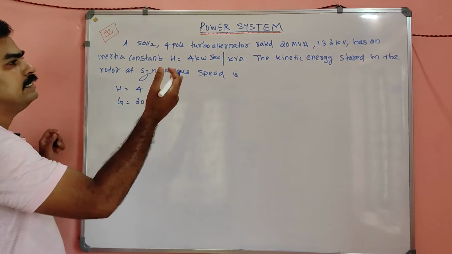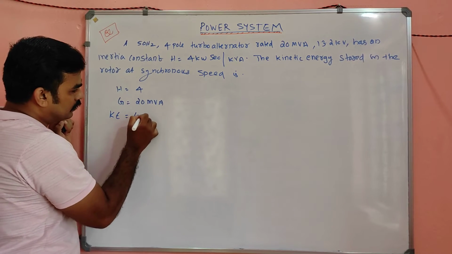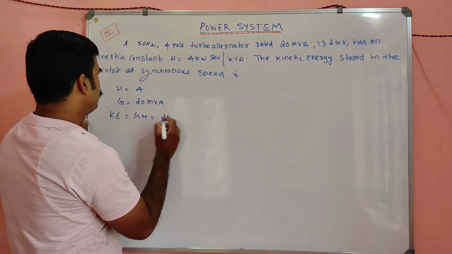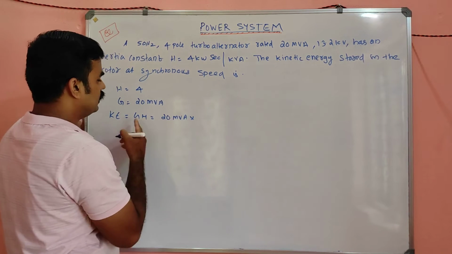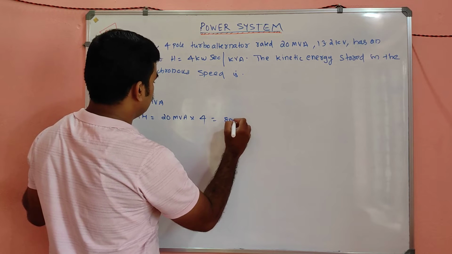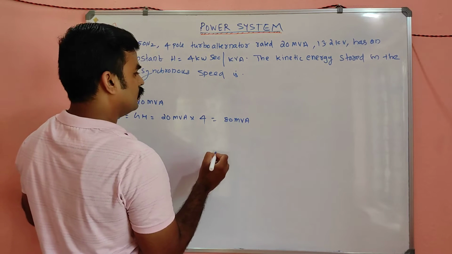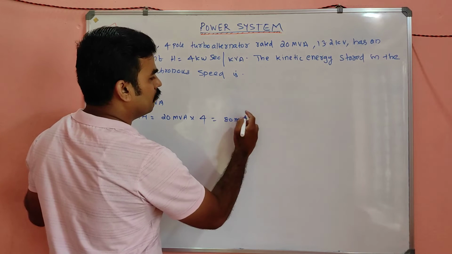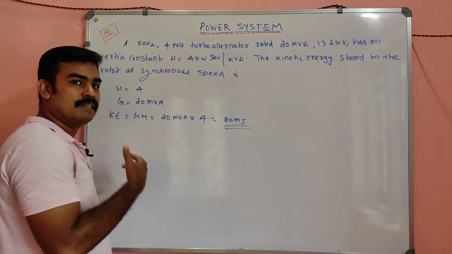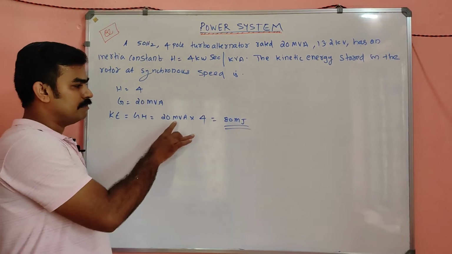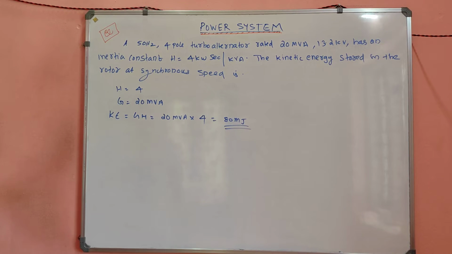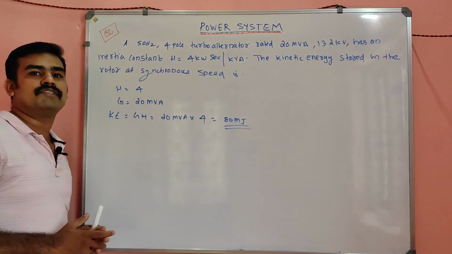So what we have to find? The kinetic energy stored. Simply K is equal to G into H, you have to multiply. So 20 MVA into H, H is given as 4. So simply it is 80 megajoule. MVA into H equals kinetic energy, and the unit will be megajoule because it's MVA here. So 80 megajoule is the answer. Is it clear? It's a one word question actually. You can solve it.